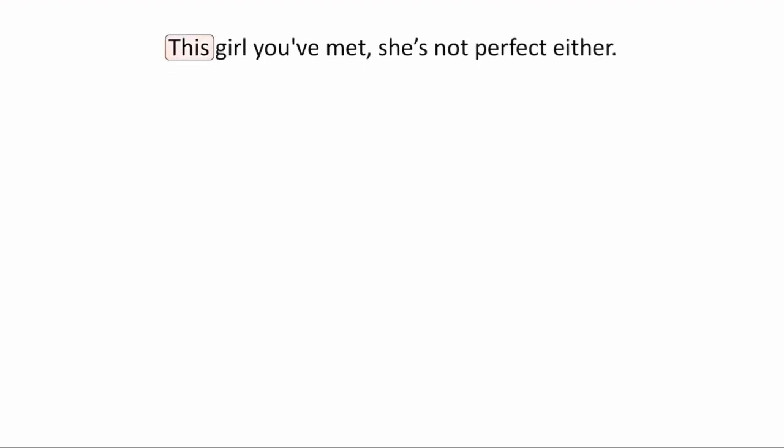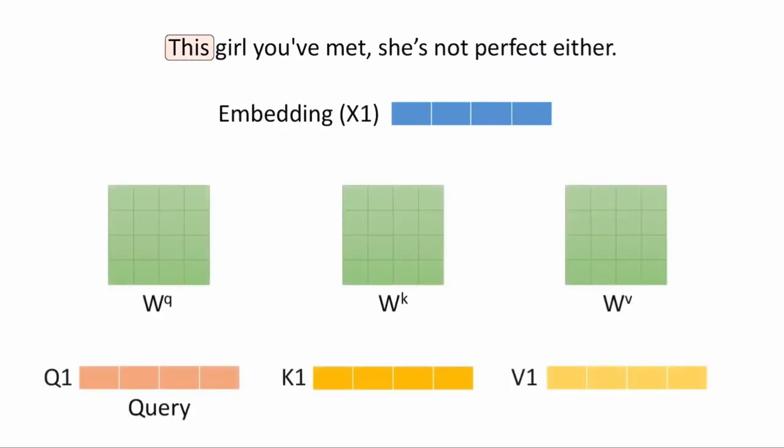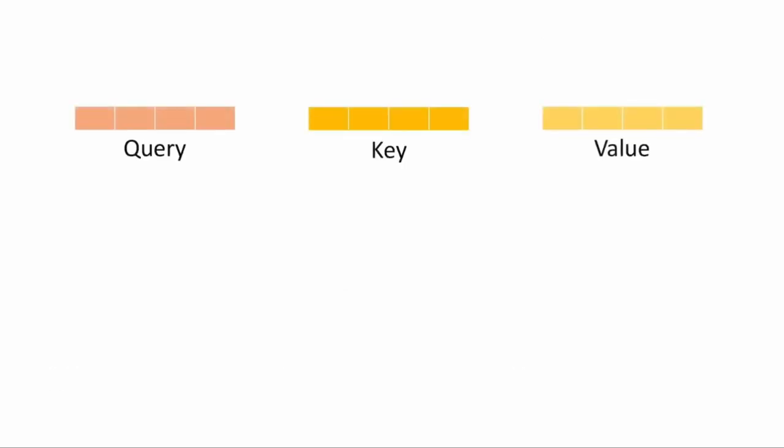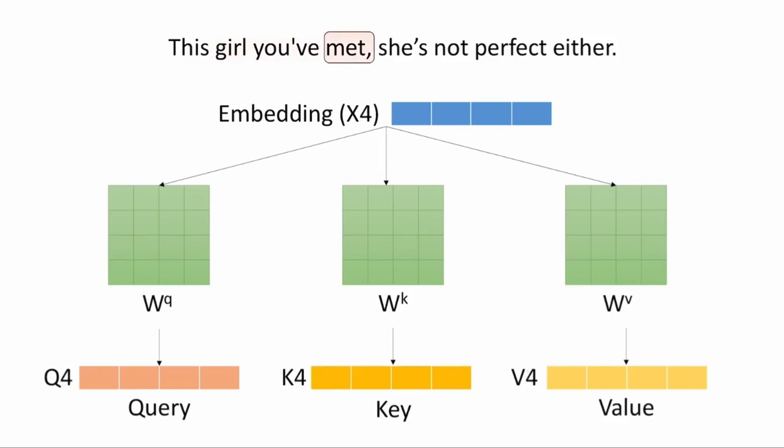Take the word "this" with its embedding x1. First, it's multiplied with specific weight matrices to create three vectors: query, key, and value. These weights are learned during training and are fixed. So, what do query, key, and value represent? Think of query as a search term, which represents what we are looking for. Key is the identifier of the word, determining the relevance with the query, and value is the content or the actual information. Each word's embeddings are multiplied with these weights to generate their query, key, and value.